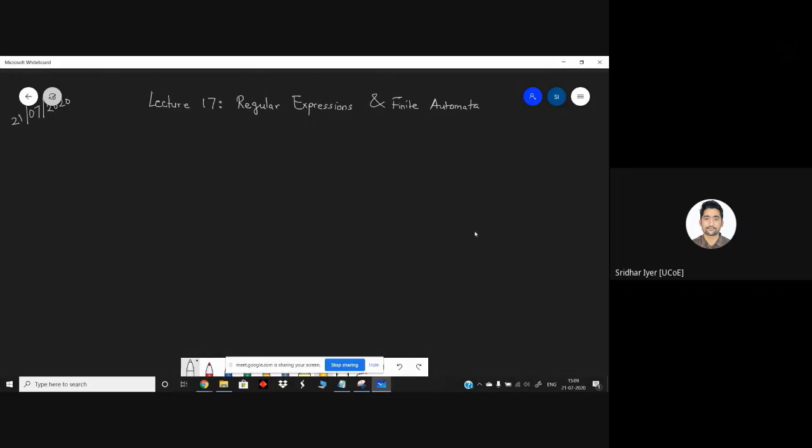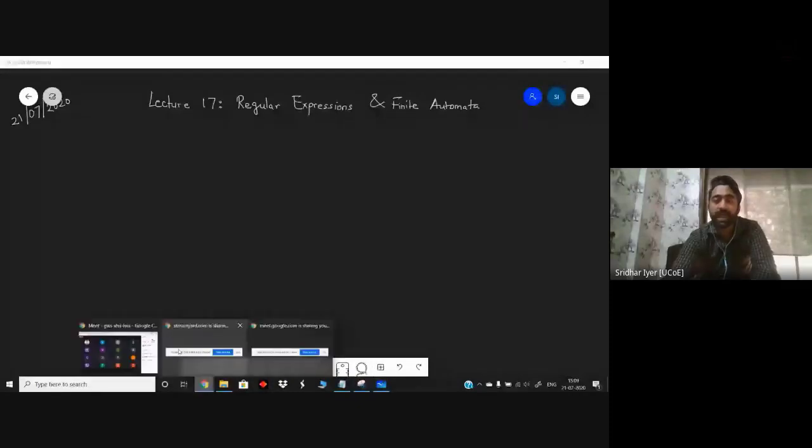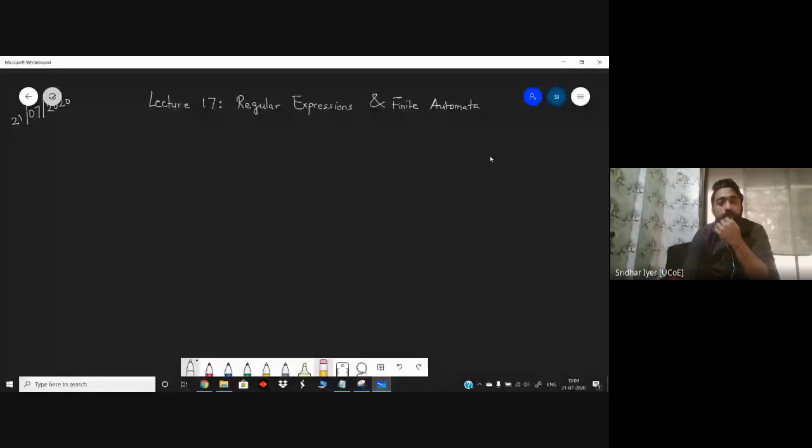So basically, we had seen what exactly are regular expressions in the last lecture. We also saw what are various regular languages and how we can express those languages in terms of some expressions called regular expressions, right? So in this lecture, we are going to see what is the significance of regular expressions and finite automata, how we can interrelate a regular expression and a finite automata, and how we can make conversions between RE to FA or FA to RE.